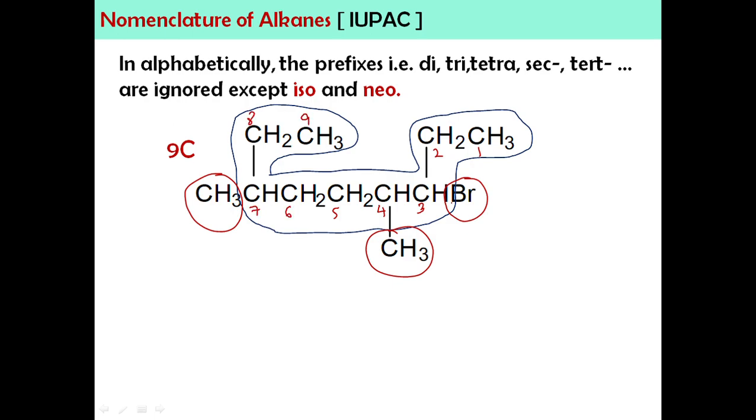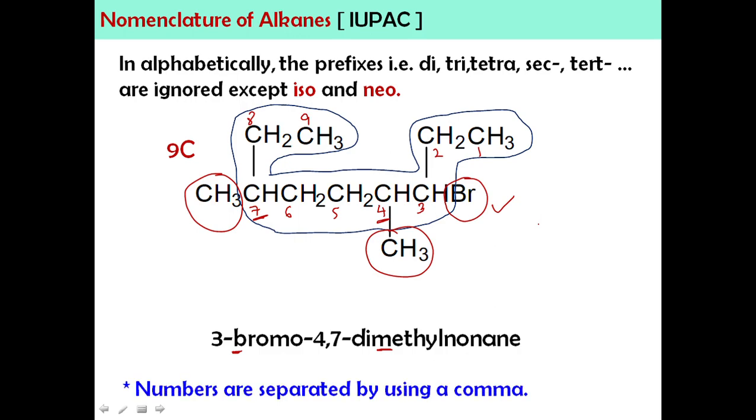So you have substituents at carbon number 3, 4 and 7. This is bromo. This is dimethyl. So the name is 3 bromo 4, 7 dimethyl nonane. Because bromo, letter B, comes first. And then this is dimethyl, identical, at carbon number 4 and carbon number 7. So here we do not look at D, but we look at M. Nonane because the parent has 9 carbons. So hopefully you can understand this example. Again, numbers are separated by using a comma.